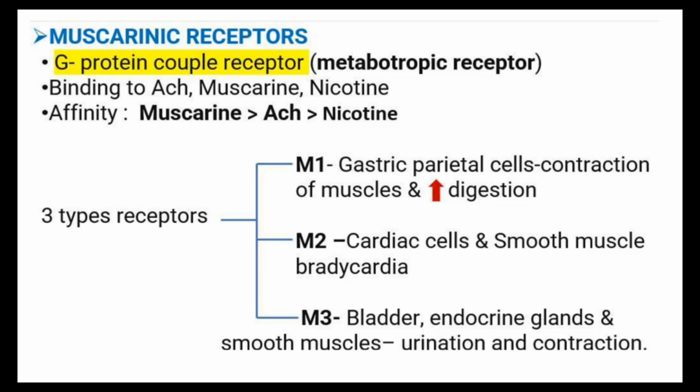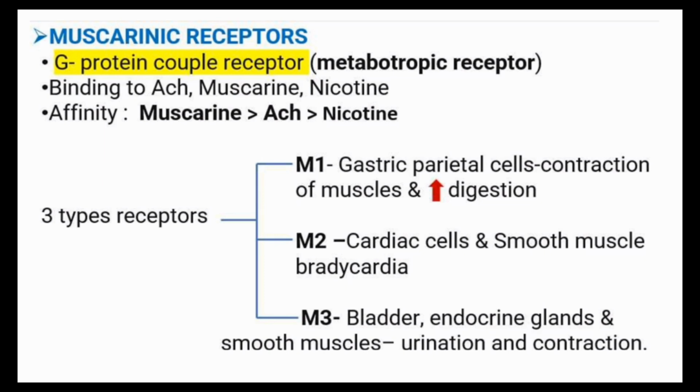M1 is mainly present in the gastric parietal cells. That means the contraction of muscles is happening there, so digestion increases. We know what the important actions of the parasympathomimetic action are. In the parasympathetic action, we know the digestion is increasing, the gastrointestinal activity and the motility are increasing. So that's why the digestion is happening there. So M1 is mainly present in the gastric parietal cells.